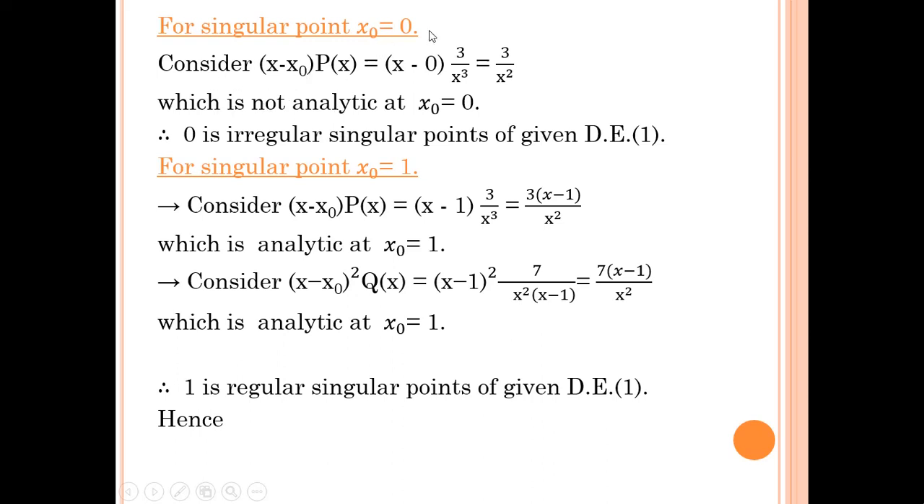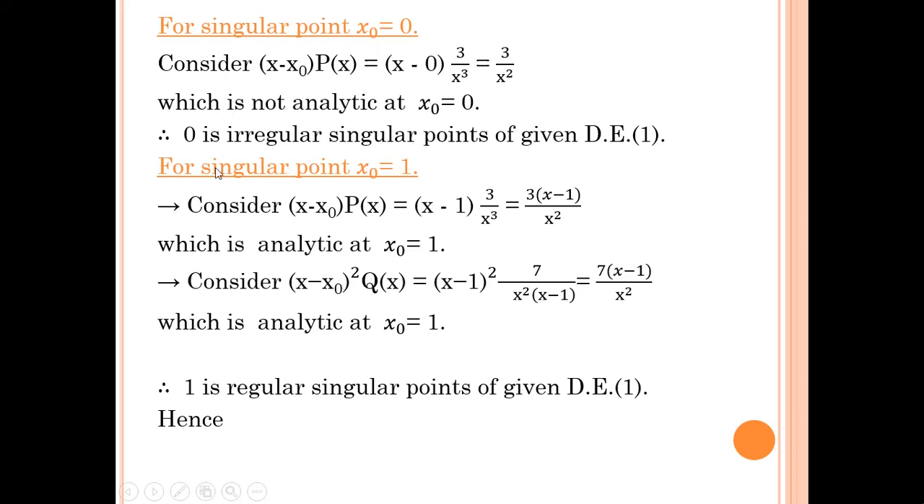So x0 equal to 0, p of x is nothing but 3 upon x cube. Here x will be cut down, so we get 3 upon x square, which is not analytic at x0 equal to 0 because it is not defined for x equal to 0. There is no need to check the second option because according to the definition, if one of them is not analytic, then it is called an irregular singular point. So 0 is an irregular singular point of the given differential equation 1.